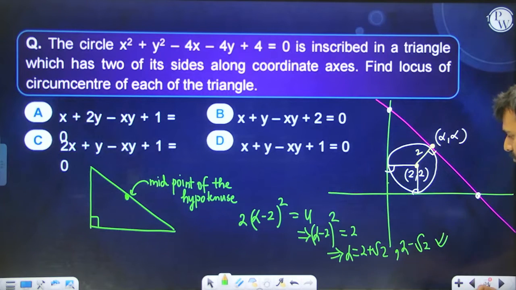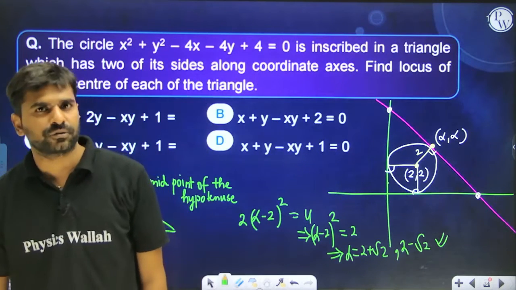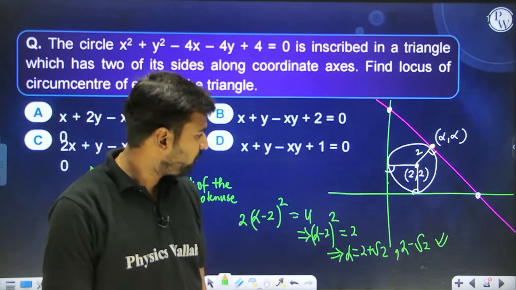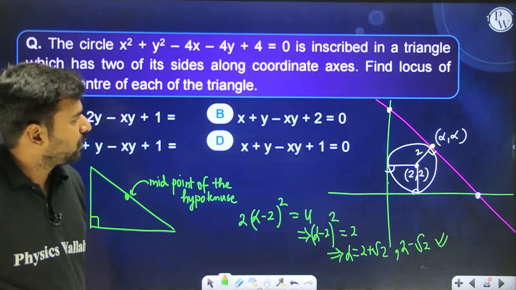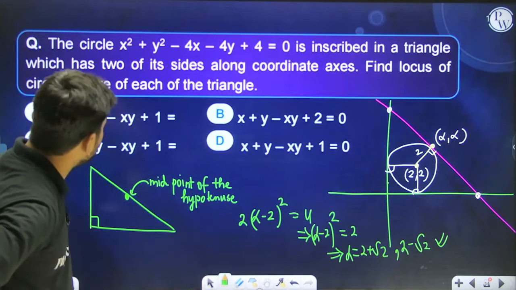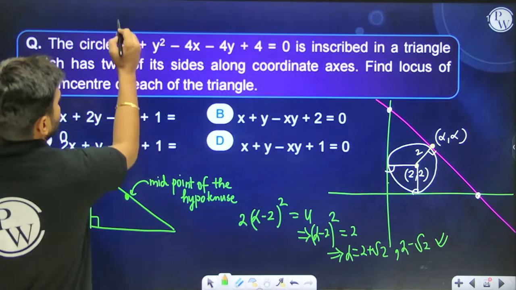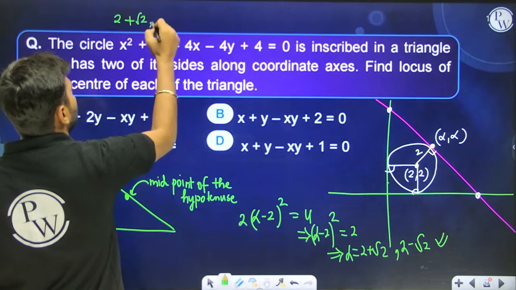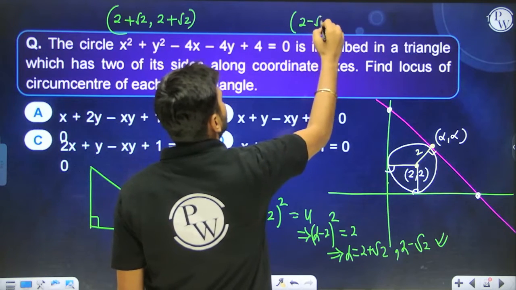Okay, so alpha comma alpha can be 2 plus root 2 comma 2 plus root 2, and it can be 2 minus root 2 comma 2 minus root 2. Yes or no? Okay, so let's take alpha as 2 plus root 2 comma 2 plus root 2. In this case, where is it getting satisfied? In which of the following options is 2 plus root 2 comma 2 plus root 2, and also 2 minus root 2 comma 2 minus root 2, getting satisfied?